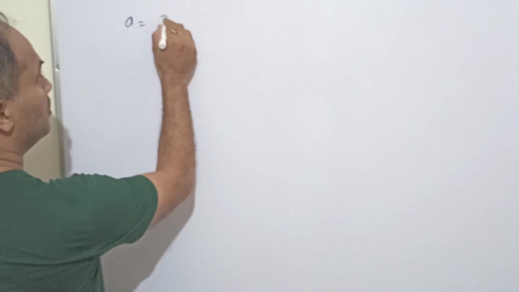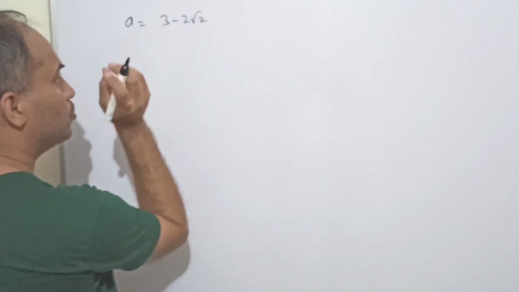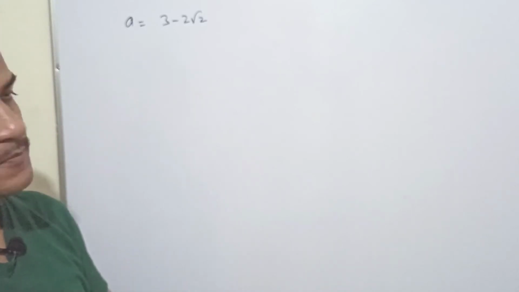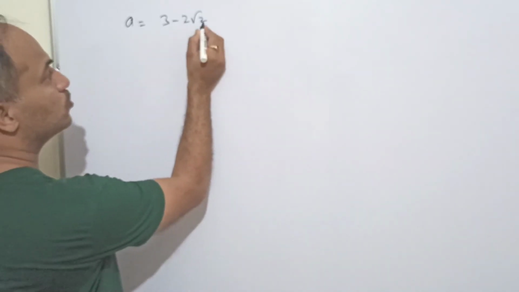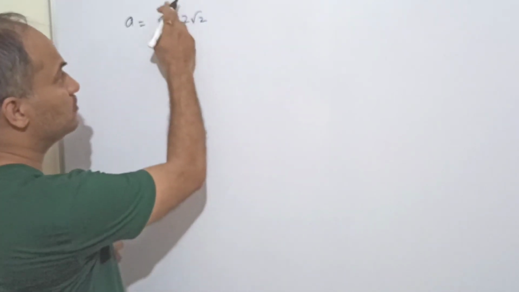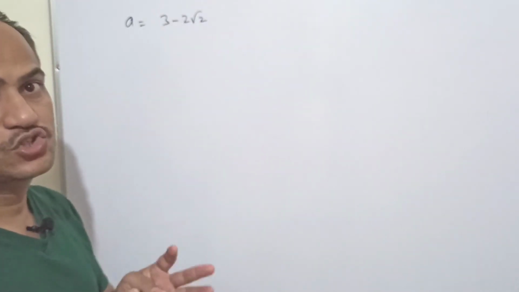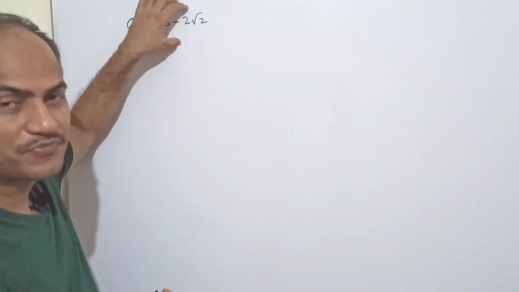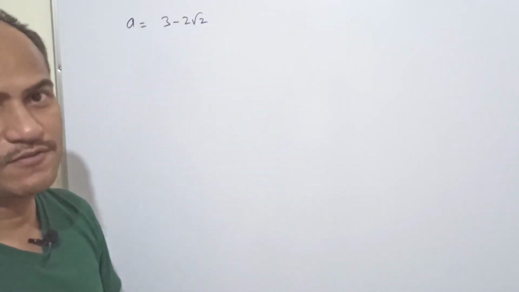A is 3 minus 2 root 2. So look at this term very carefully. Okay, what do you observe? This is 2 root 2. It means if we have to find the square root of this expression a, this expression has to be a perfect square. Okay, this is the main clue. Fine. Can we make this term a perfect square? Can we make it? Let us see. How can we make it?